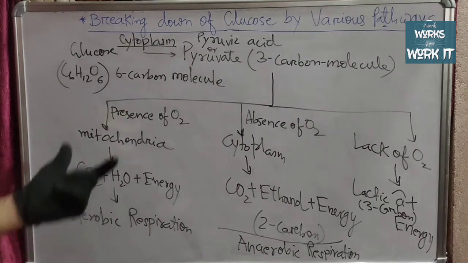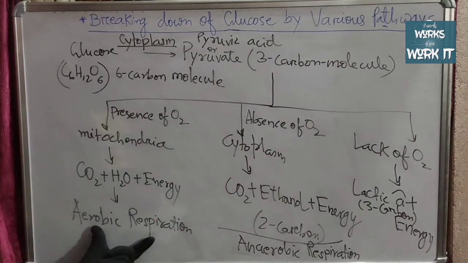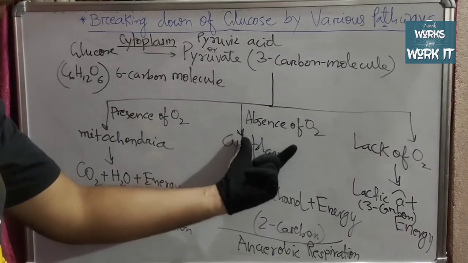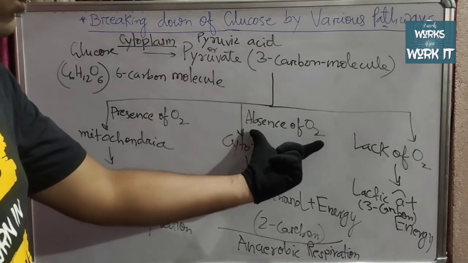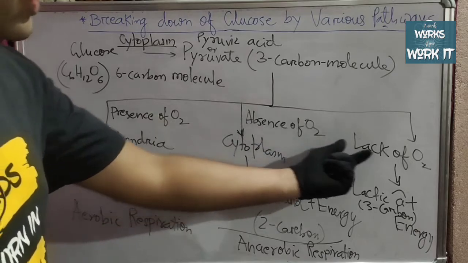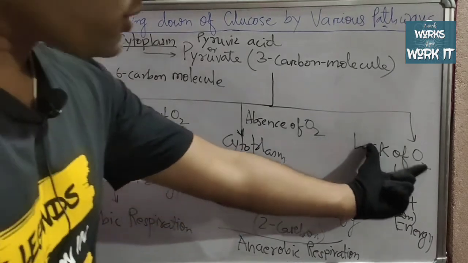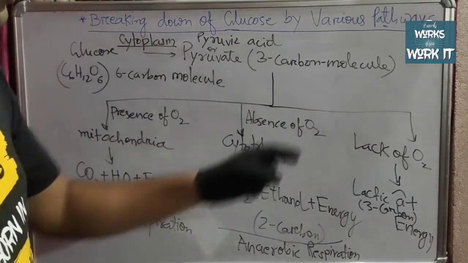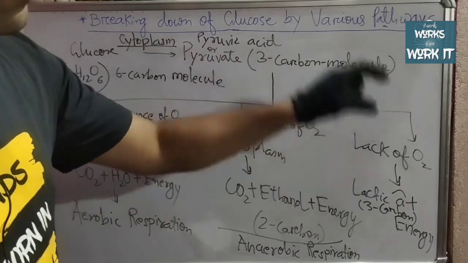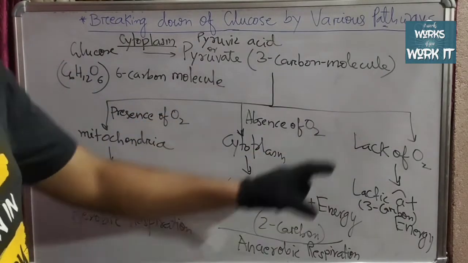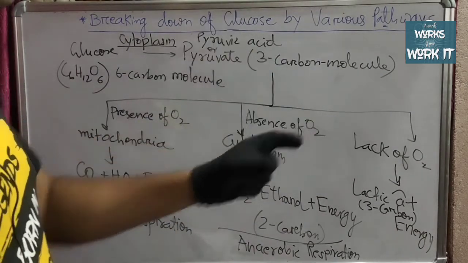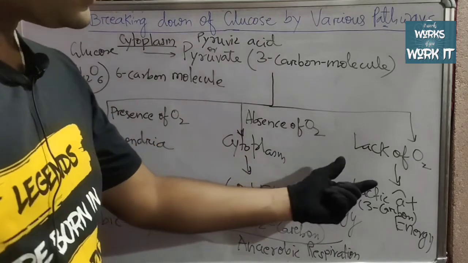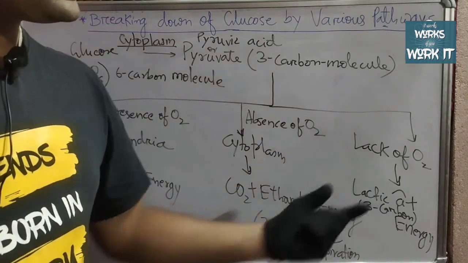Okay, so aerobic respiration takes place in the presence of oxygen, and anaerobic respiration takes place in the absence of oxygen. Here we have used two words, absence and lack. Lack of oxygen means the organism needs oxygen for its life processes, but in some cases the amount of oxygen does not reach the cells or tissues. In that case it forms lactic acid.